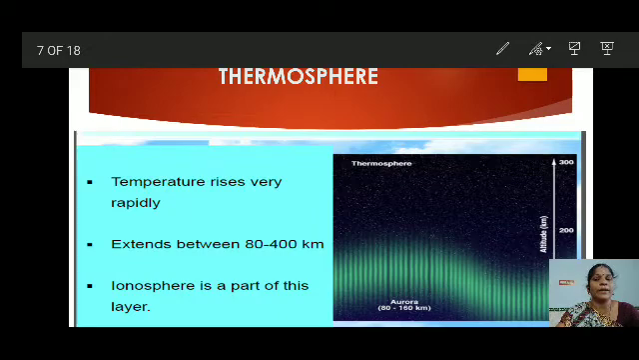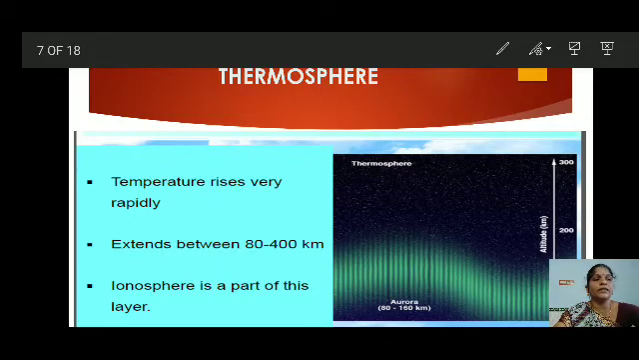In the thermosphere, temperature rises very rapidly with increasing height. The ionosphere is a part of this layer. It extends between 80 to 400 kilometers. Children, do you know what the ionosphere's use is?